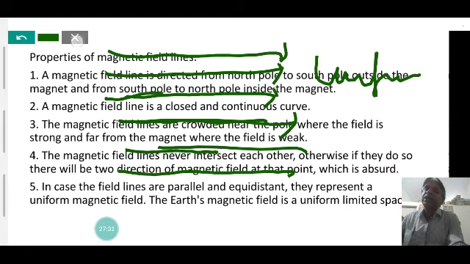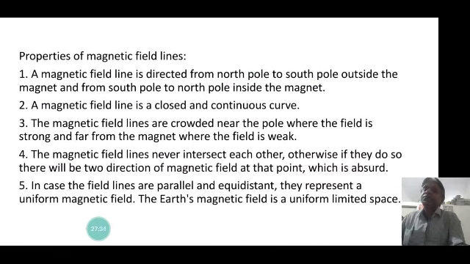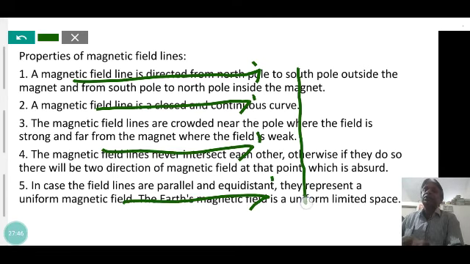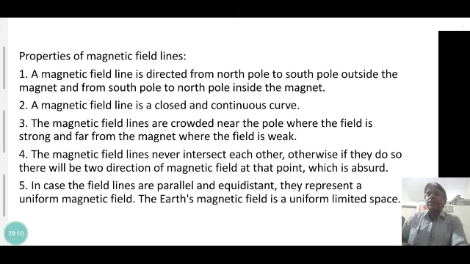If the field lines are like this, but the distance is not equidistant, this is considered a non-uniform magnetic field. It may be straight or curved lines. But if the magnetic field lines are equidistant and parallel to each other, they are called a uniform magnetic field. When field lines are parallel and equidistant, they represent a uniform magnetic field.